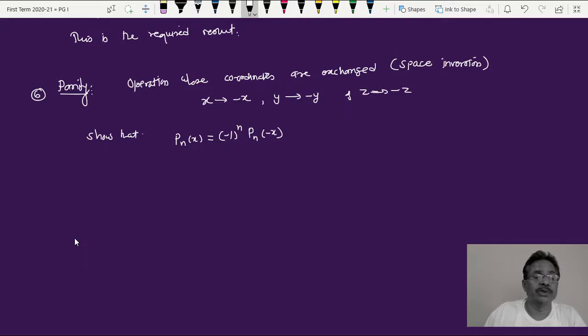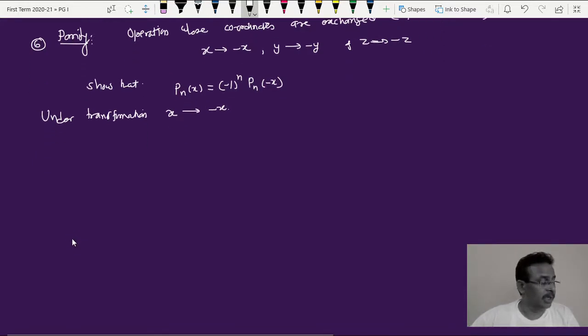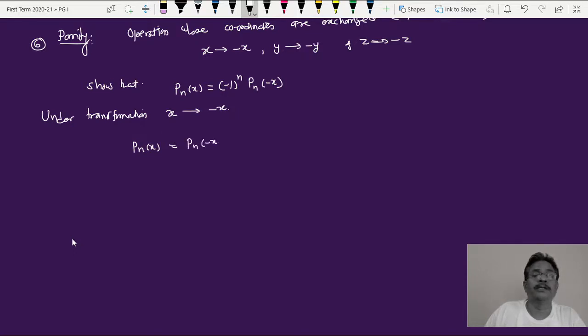Under transformation, we have taken one dimension, so x is to be replaced by minus x. This gives you Pn of x is equal to Pn of minus x when n is even, that is, when the order or degree of that particular polynomial is even.